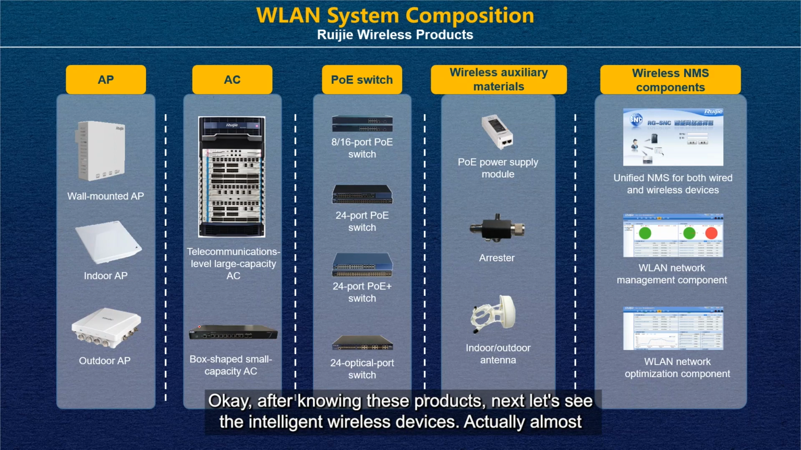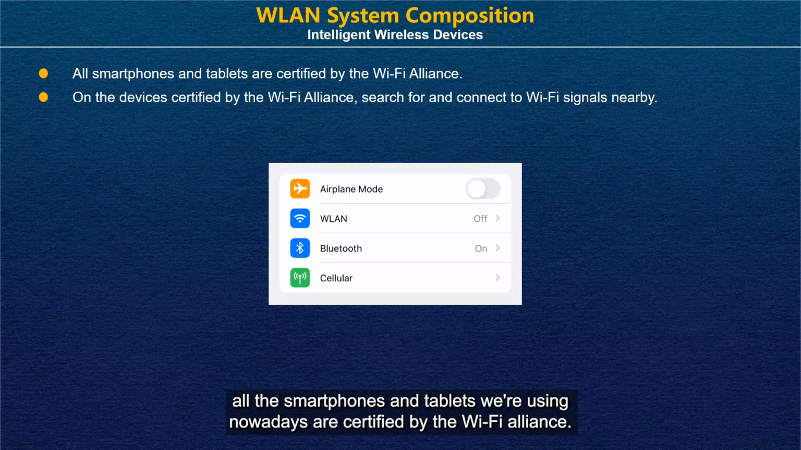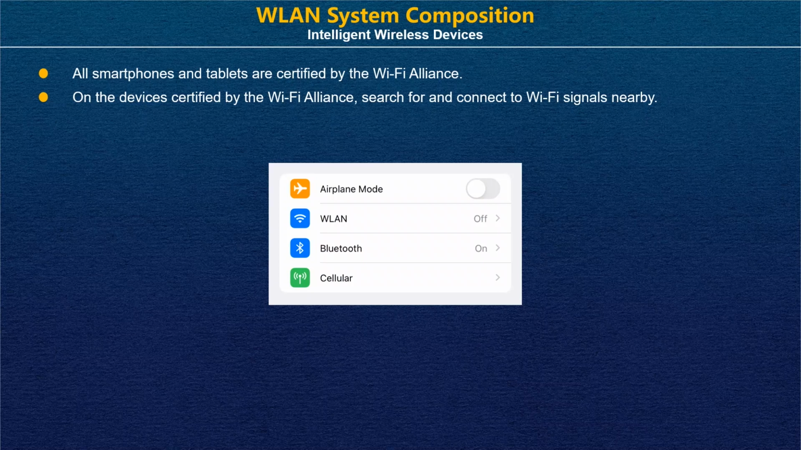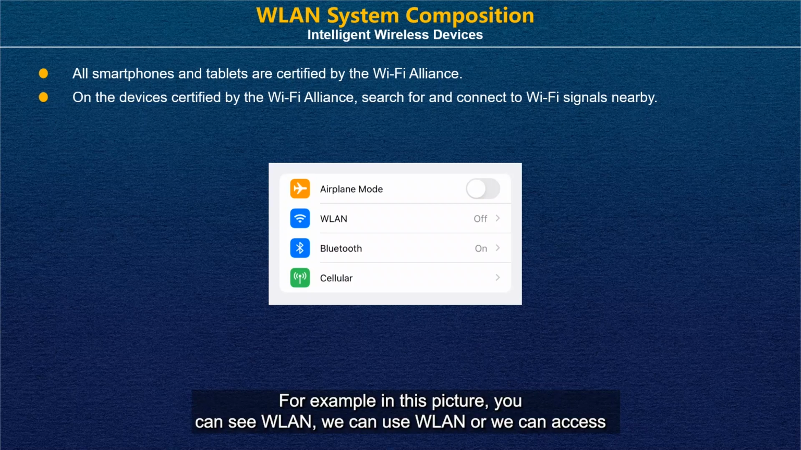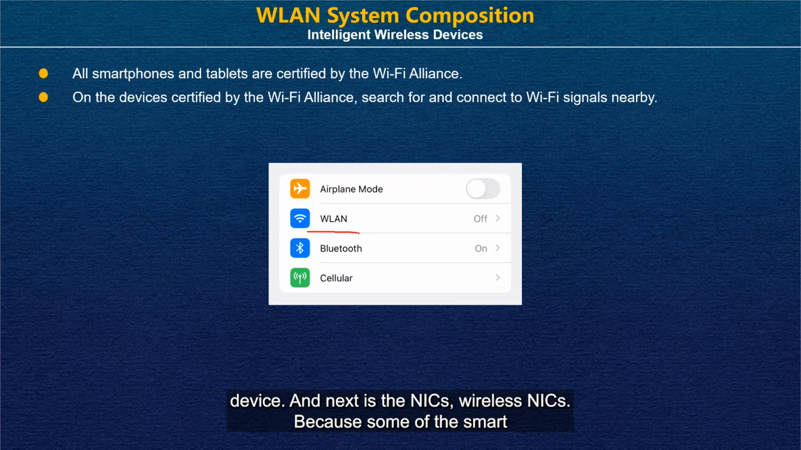Okay, after knowing these products, next, let's see the intelligent wireless devices. Actually, almost all the smartphones and tablets we're using nowadays are certified by the Wi-Fi Alliance. On the devices certified by the Wi-Fi Alliance, we can search for and connect to Wi-Fi signals nearby. For example, in this picture, you can see WLAN. We can access WLAN by using this mobile, no matter the brand, no matter the size of them. This is a wireless device.